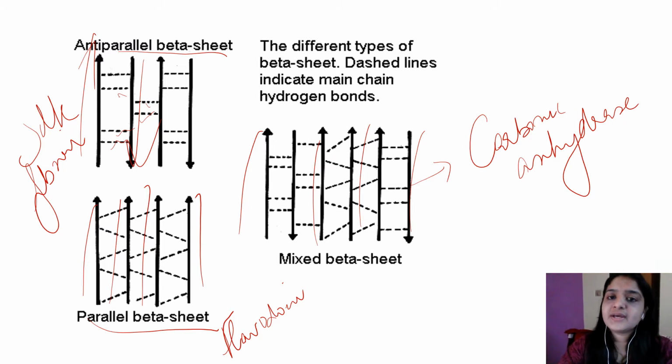In beta sheet the bonds involved are hydrogen bonds between chains. It's not within the chain, but between adjacent chains. So interchain hydrogen bonds are involved in beta structure and intrachain hydrogen bonds are involved in alpha structure.